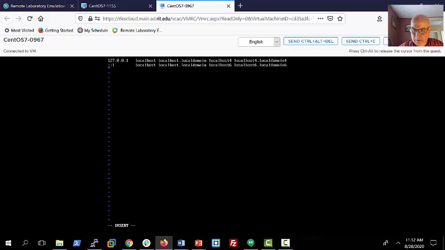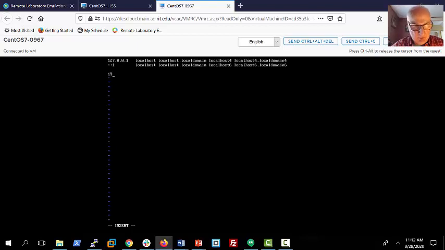I'm going to go down to the end here. Now you can see the hosts file has a pretty standard format. You have the IP address on the left and the host name on the right.